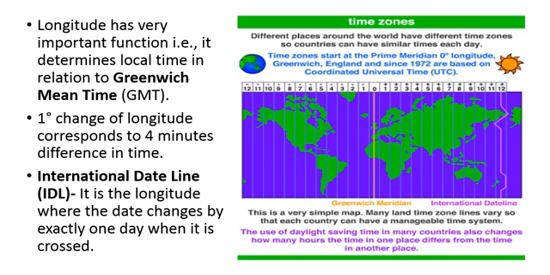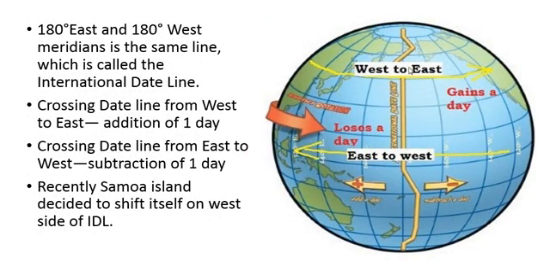International dateline. It is the longitude where the date changes by exactly 1 day when it is crossed. The date changes when this line is crossed. This is the international dateline. First of all, this line is not straight. This meridian is not straight. There are so many bends. Why these bends? Because there are so many islands here, and on the same island 2 different times would be there.